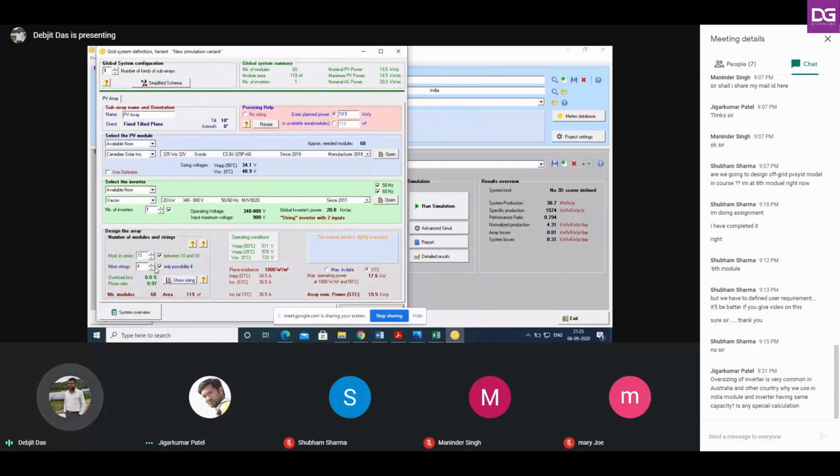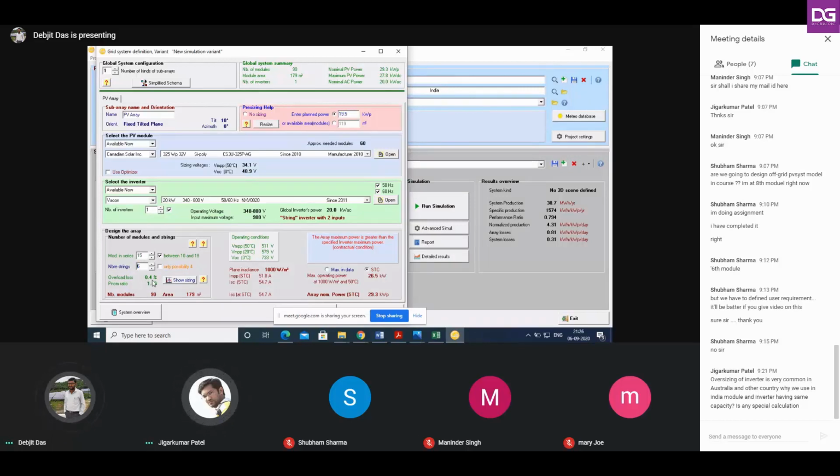Now, for the time being, just consider that we are increasing the number of strings to 5. In that case, you see the overload loss is 0 again. Just increase it once more. Now you see the overload loss is 0.4%.